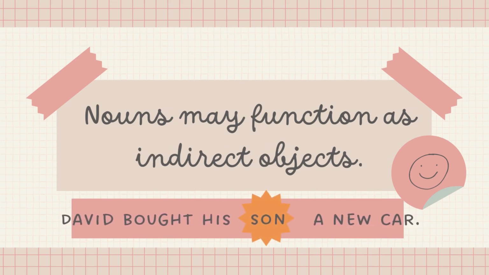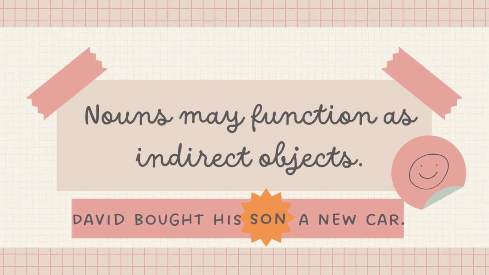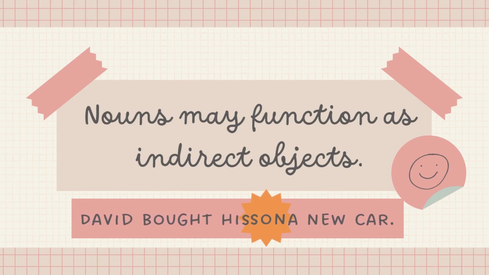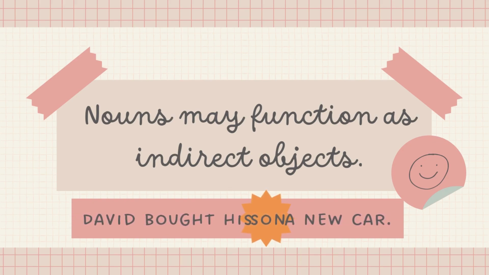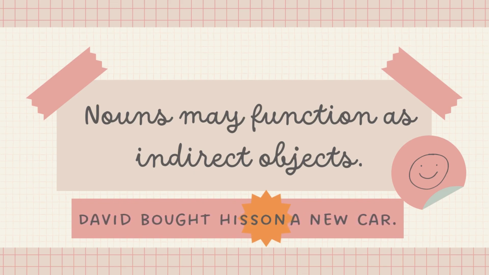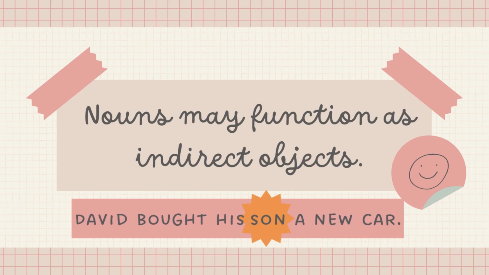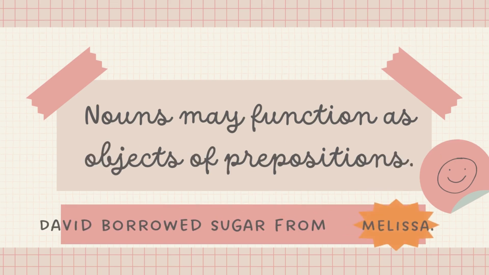Nouns may function as indirect objects. These nouns answer the question to whom or for what, and are the recipients of the direct objects. For example, David bought his son a new car. Son is the indirect object.